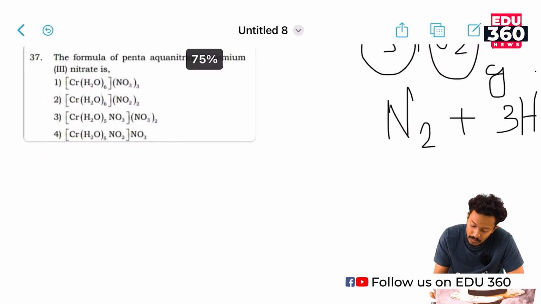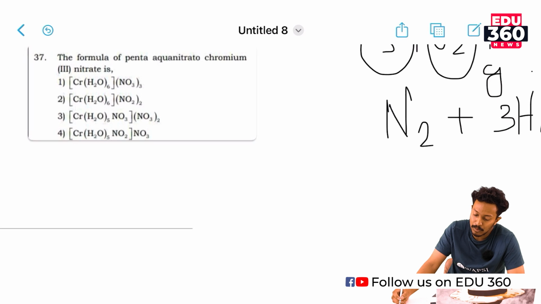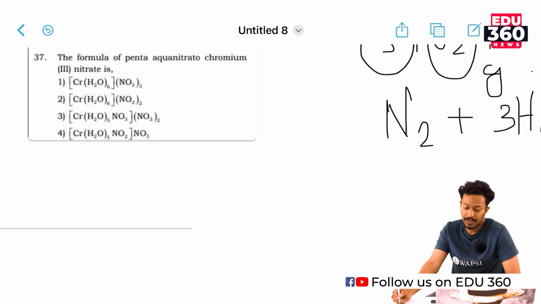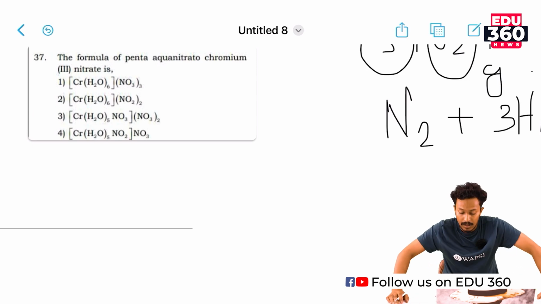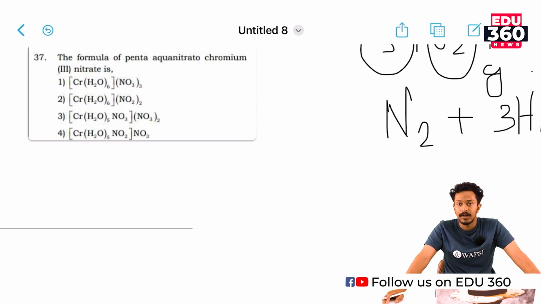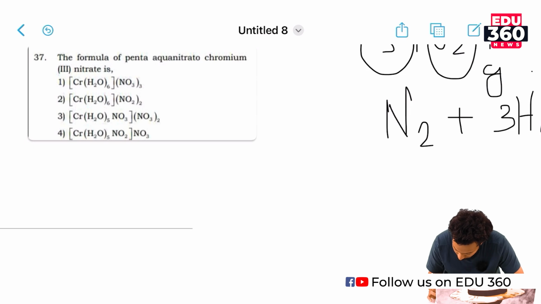The formula of penta aqua nitro chromium 3 nitrate. Here we must be familiar with the IUPAC naming of coordination ligands. Here we have given penta aqua nitro. We do know that penta means 5 water molecules, so we could rule out the possibilities of option number 1 and 2.